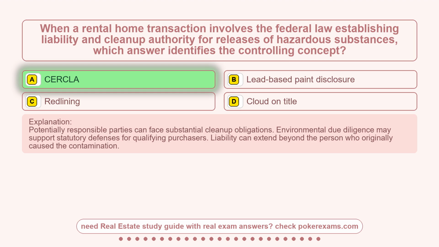Potentially responsible parties can face substantial cleanup obligations. Environmental due diligence may support statutory defenses for qualifying purchasers. Liability can extend beyond the person who originally caused the contamination.